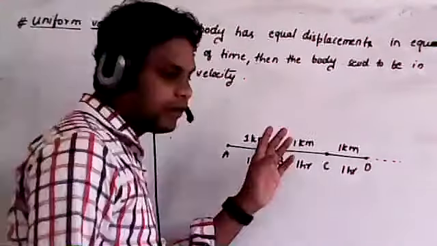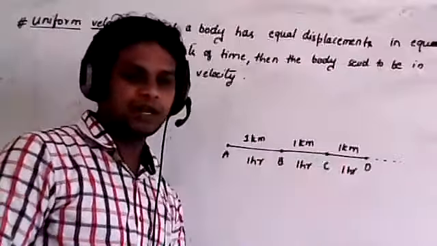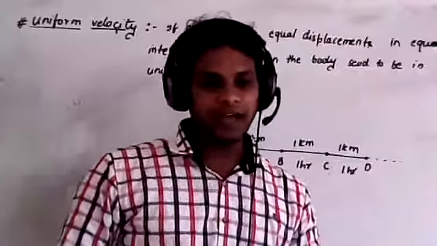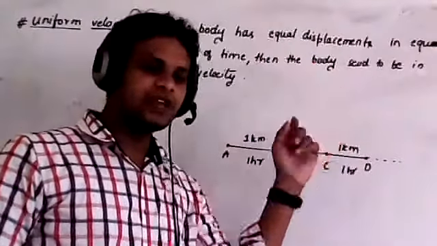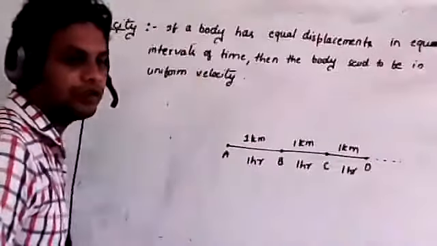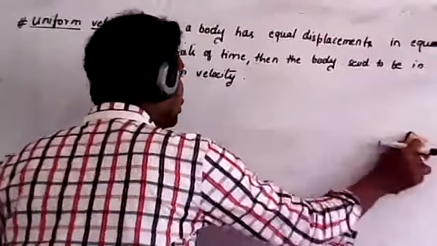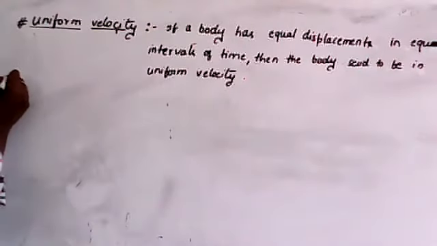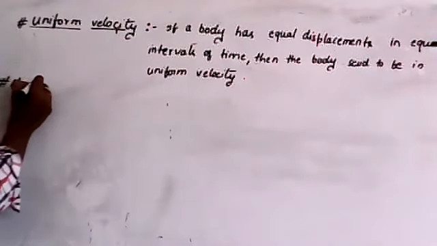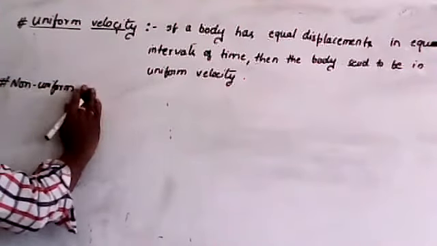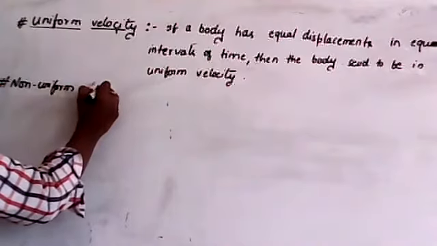For example, if a body has unequal displacements in equal intervals of time, or else if a body has equal displacements in unequal intervals of time, then the body is said to be in non-uniform motion. Are you clear? Just try to understand what non-uniform motion or non-uniform velocity means.